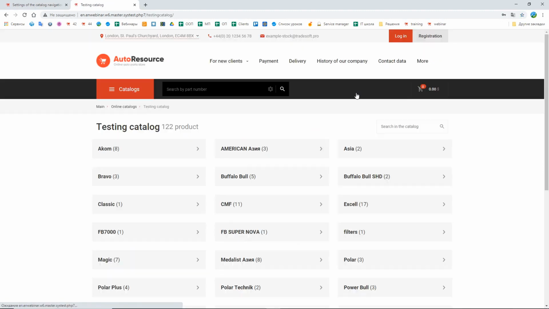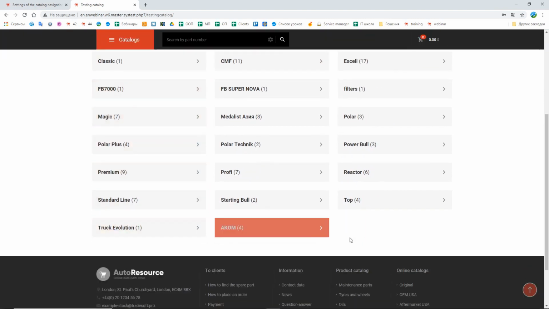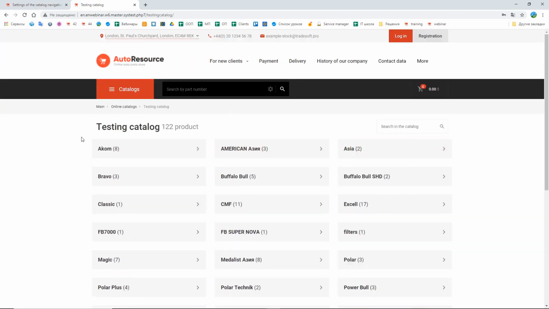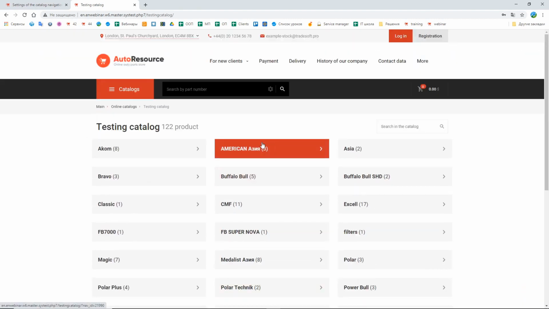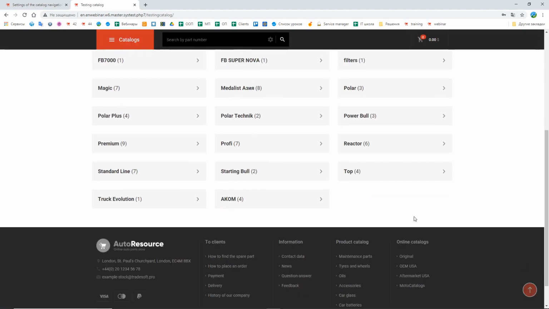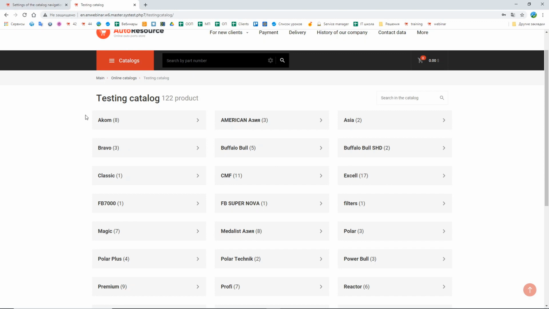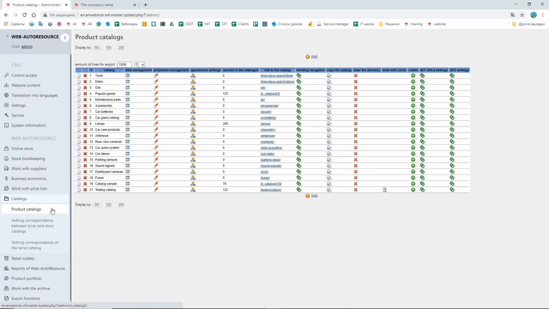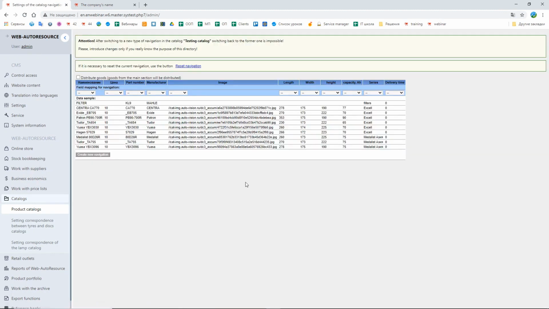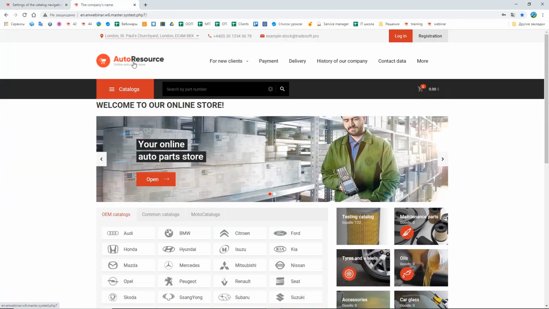Now, when I enter the catalog, I see different subsections that were automatically created, and the products were automatically distributed among all these new subsections. So this is the first level of navigation, the property series that I used. After I enter it, I see the second level of navigation. This was the property capacity. If you want to change your navigation, you can always enter the section and reset navigation. Now we will not see any subsections inside.